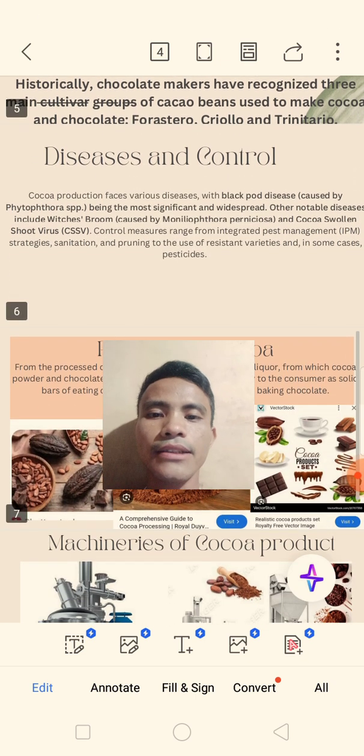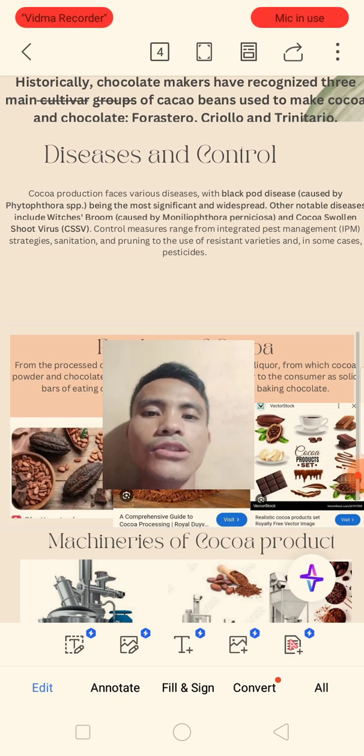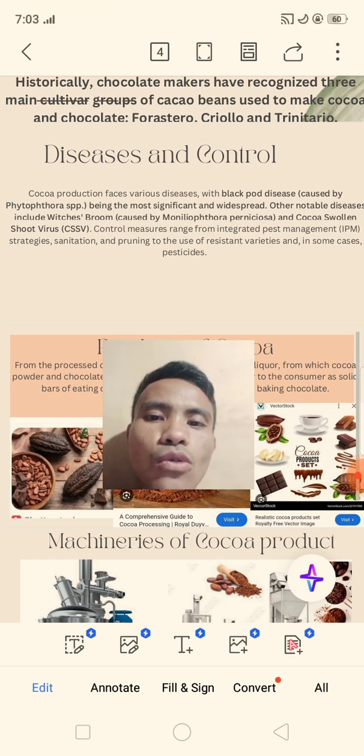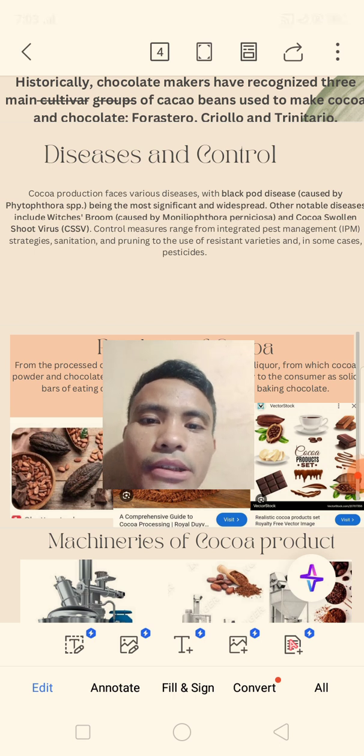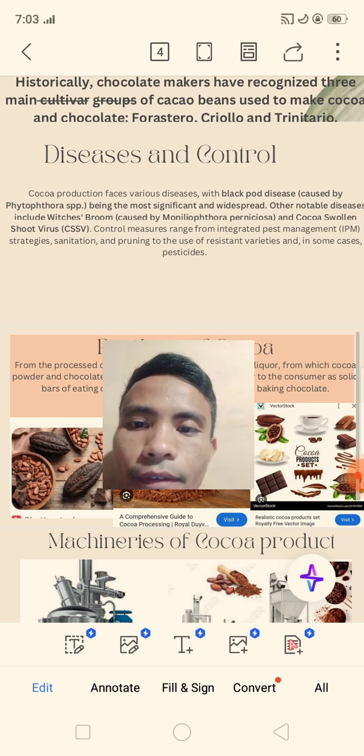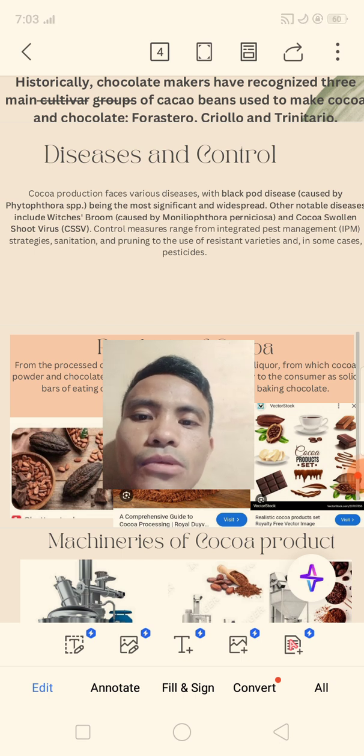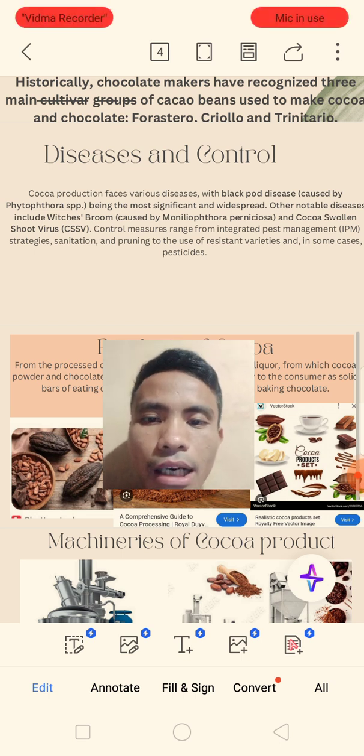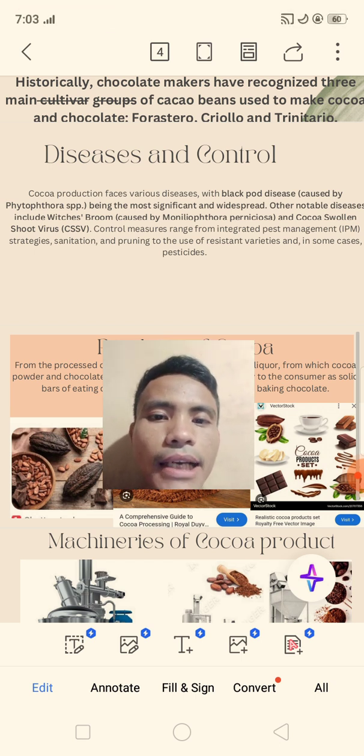So next, the diseases and control of cocoa. Cocoa production faces various diseases, with black pod disease caused by Phytophthora spp. being the most significant and widespread.